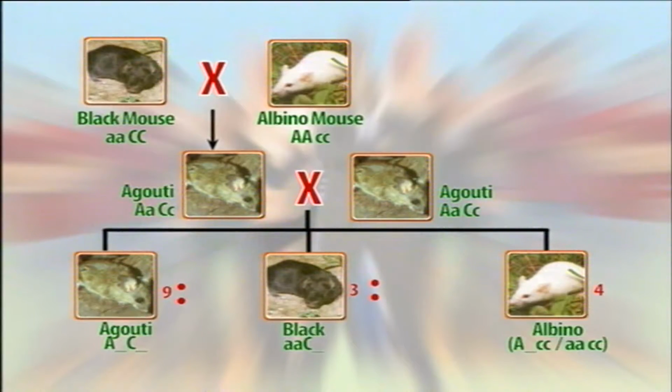Dear viewers, it is now known that three gene loci are involved in the phenotypes of mouse color. At one locus, the dominant C allele specifies a product that is necessary for the production of any pigment in the coat.